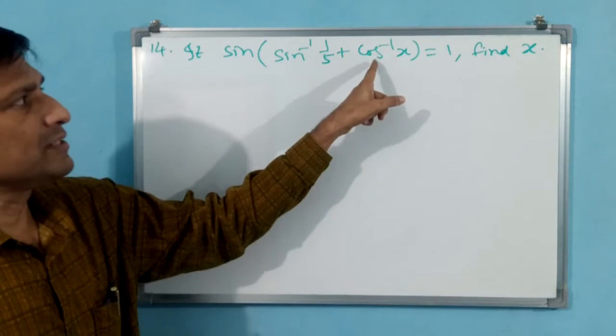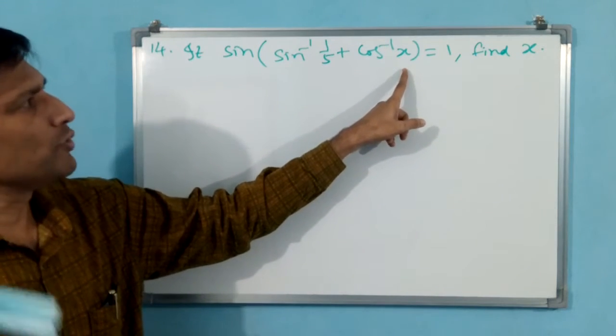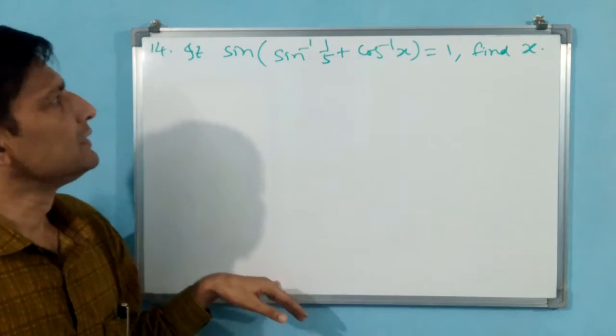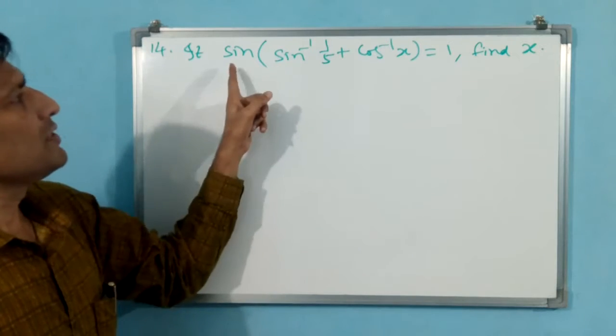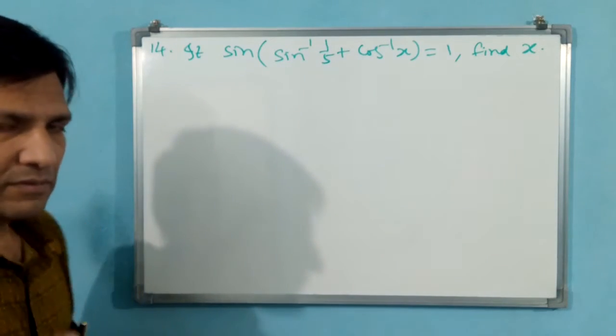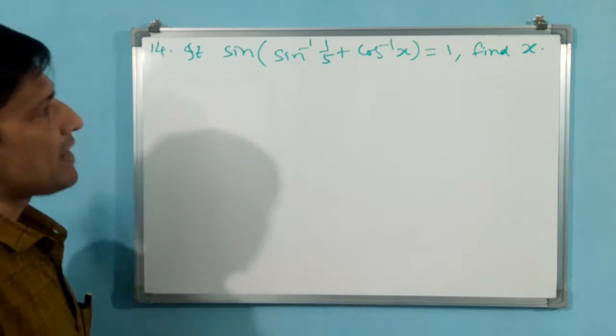Why? Because this is inverse function. Value will come, not angle. Okay, that you keep in your mind. That means finally value will come. Don't confuse here. Sin is there, that is why finally answer will come as an angle.